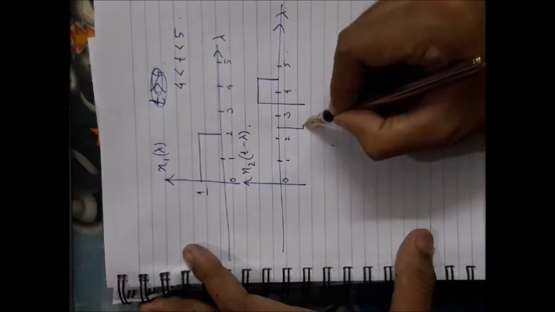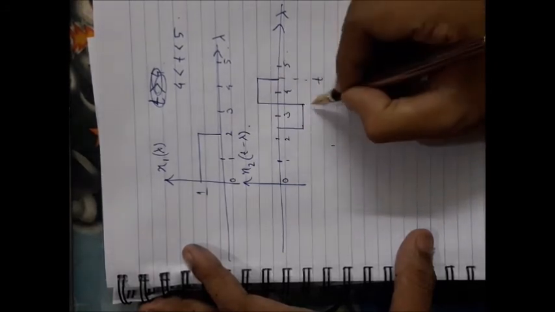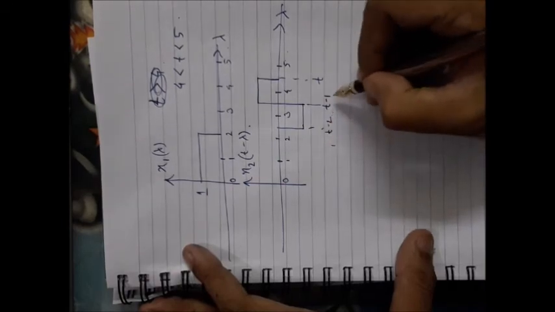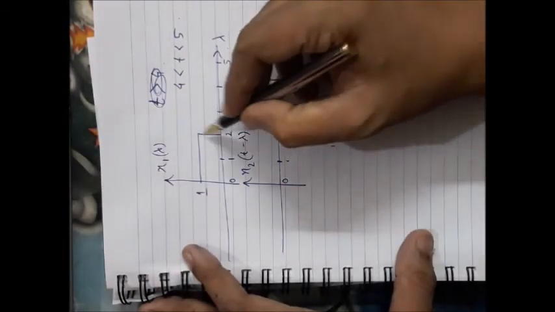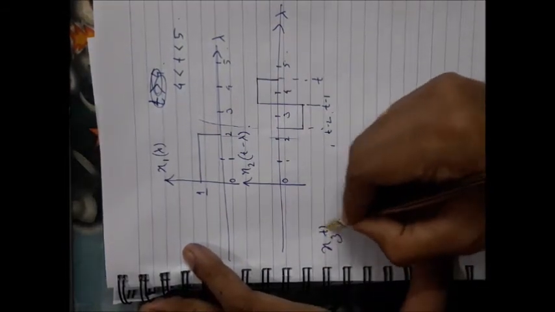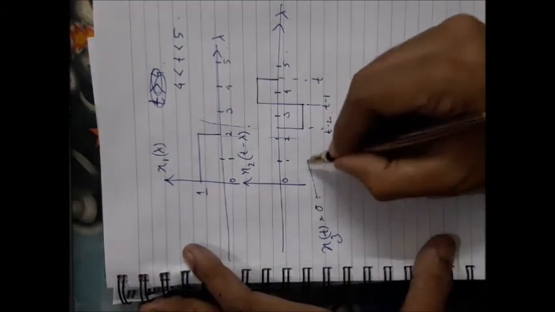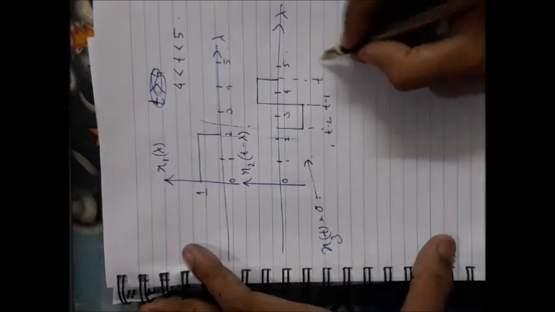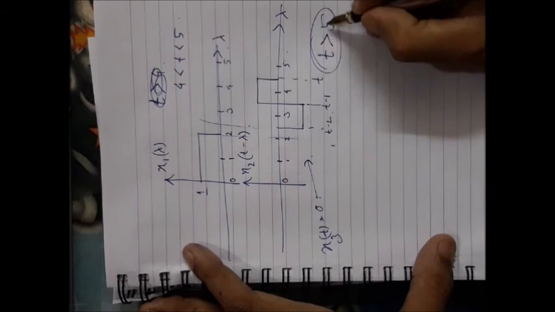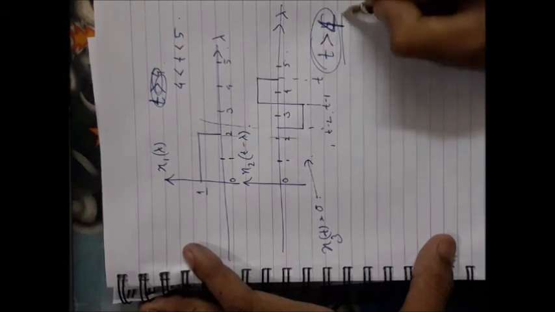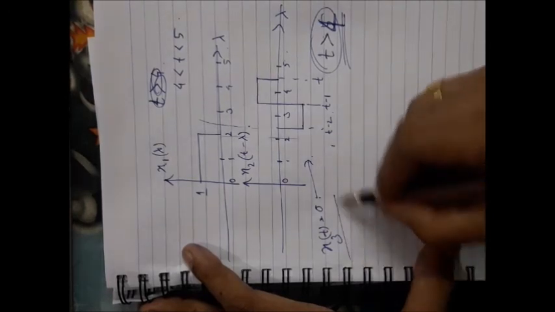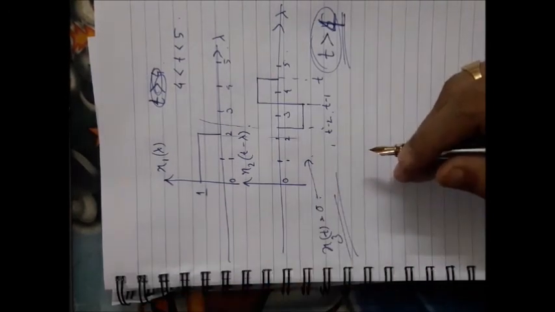It is your t, your t minus 1, your t minus 2. Now just observe these two: there is no overlap. No overlap means your convolution will be 0 within this region. And after that, if you shift the signal towards t greater than 4, for any value, there will be no overlap. That means you should not consider further overlaps.